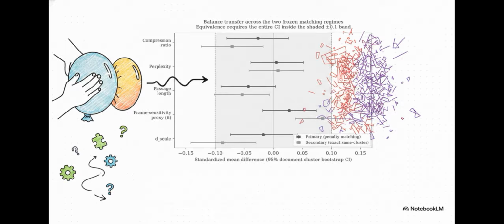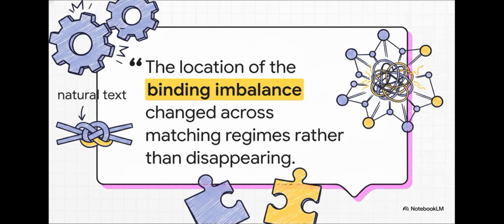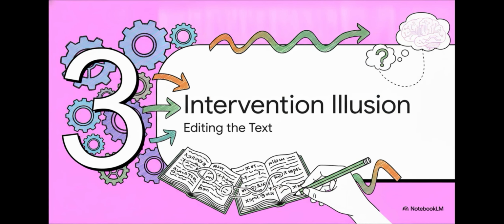You literally cannot cleanly isolate a single property. The researchers summed this up perfectly, noting the location of the binding imbalance changed across matching regimes rather than disappearing. It turns out natural text fundamentally resists being neatly taken apart. The properties are just too structurally entangled.